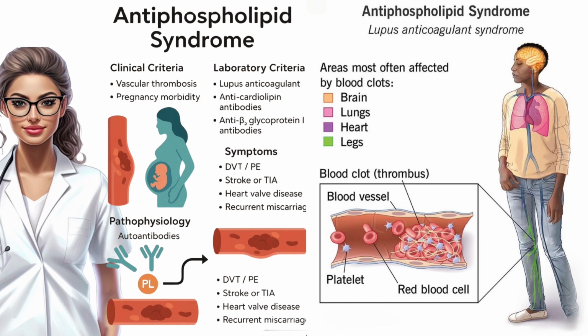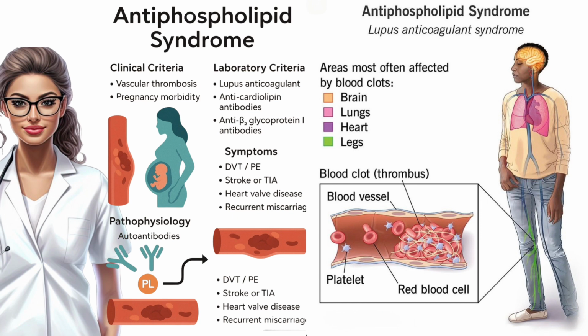1. Lupus anticoagulant, 2. Anticardiolipin antibodies, IgG or IgM, and 3. Anti-beta-2 glycoprotein 1 antibodies, IgG or IgM. Transient positivity can happen after infections, so persistence is the key.